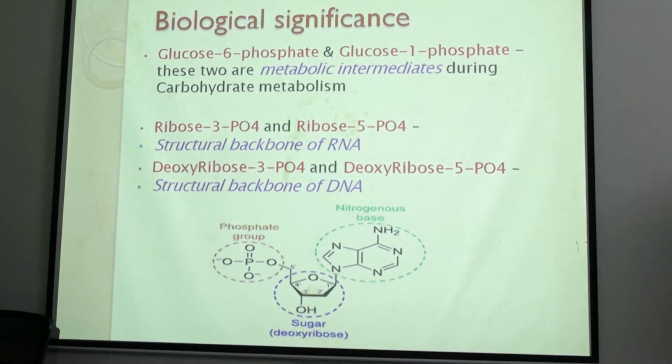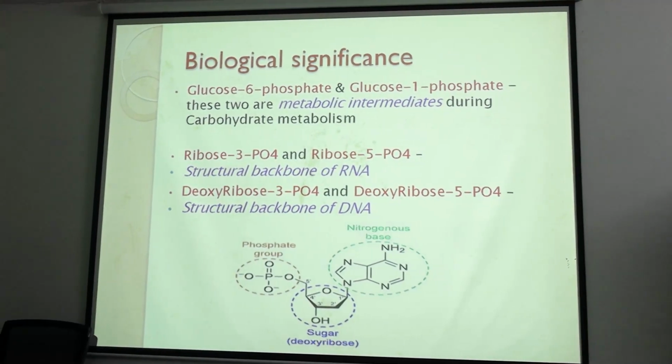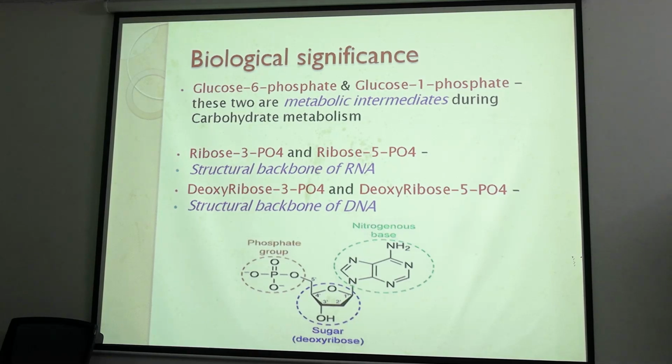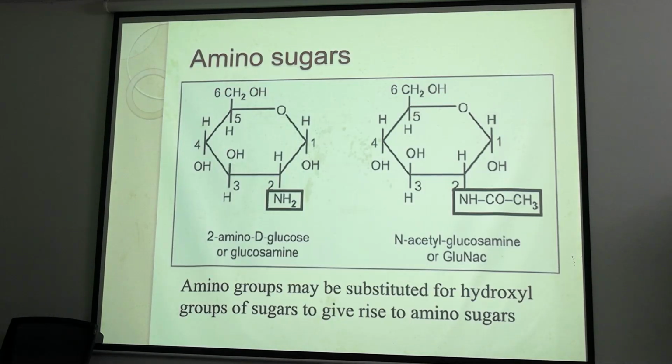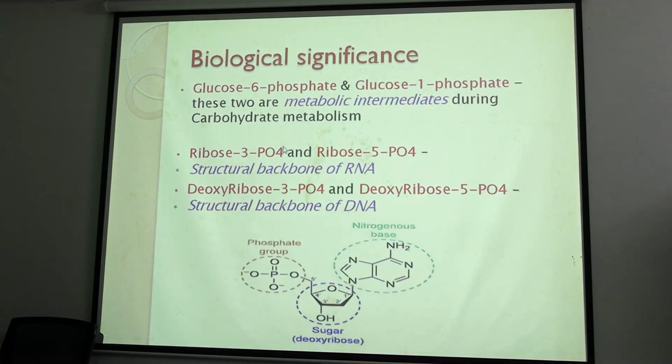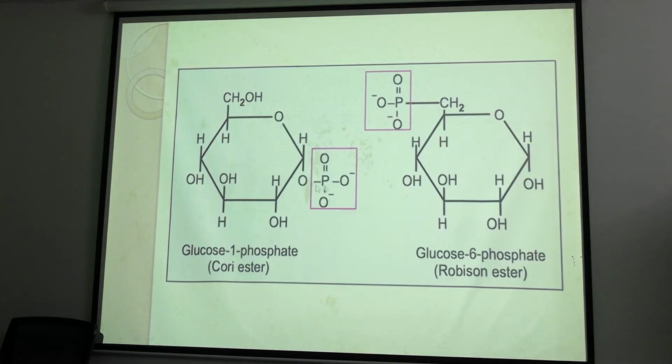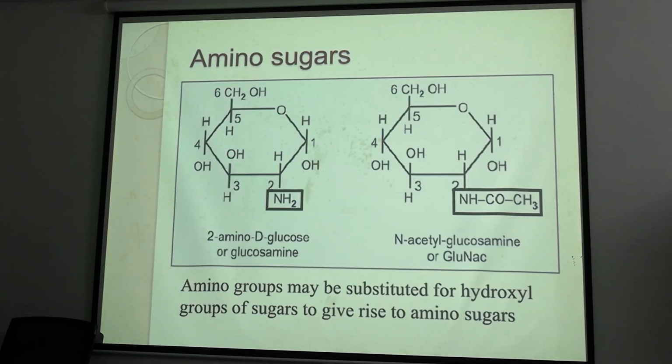So what is the significance? They are intermediates of carbohydrate metabolism, and in case of ribose phosphate and deoxyribose phosphate, why are they important? Phosphate esters are important as they are nucleic acid components. So if we cannot make the backbone of the genetic material, how will we proceed? Right or not? Now coming to amino sugars. Until now we studied everything around the C1. Clear?